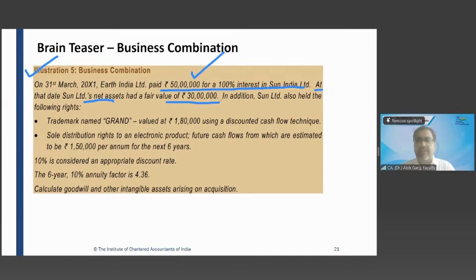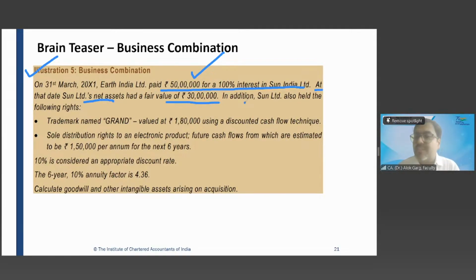Where will the balance 20 lakh go? Assuming the next paragraph is not there, where will the 20 lakh go? Intangible asset, as goodwill. So in that case, the accounting entry would have been: net assets of Sun Limited account debit 30 lakh, goodwill (balancing figure) account debit 20 lakh, to bank account 50 lakh. Correct? Yes, sir.